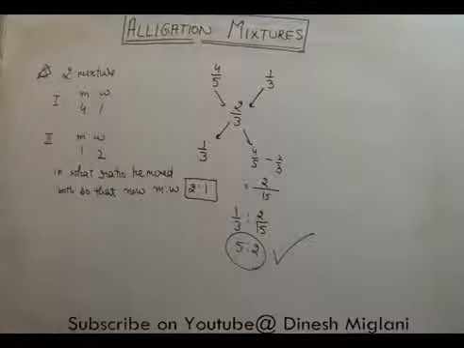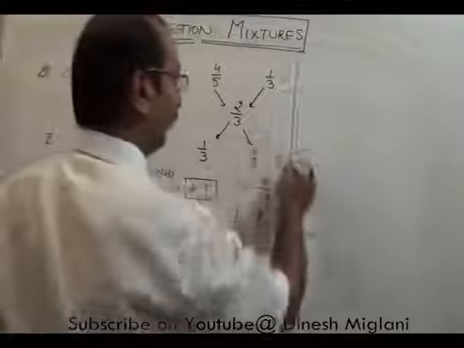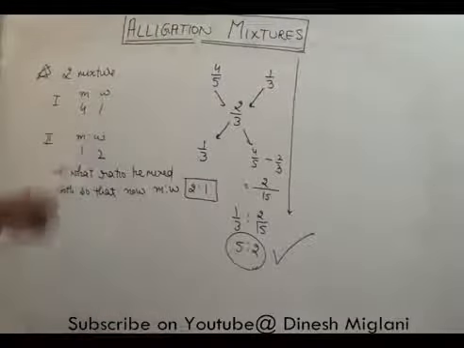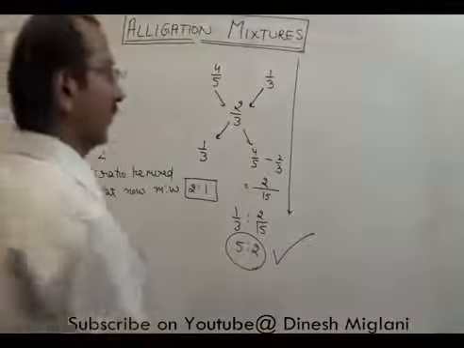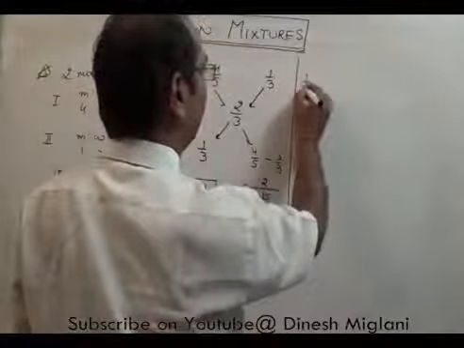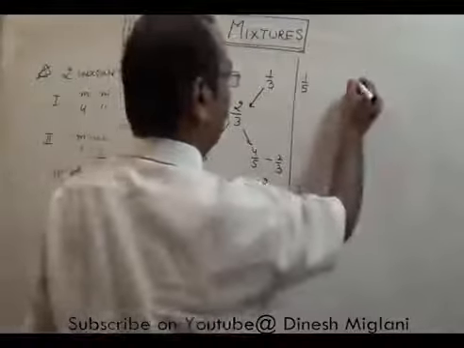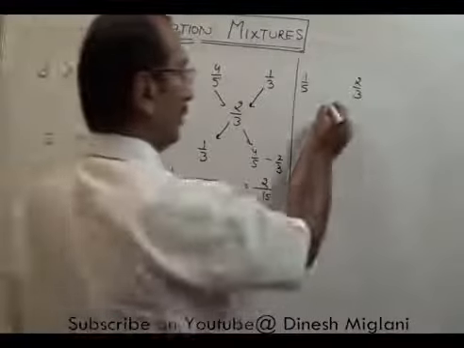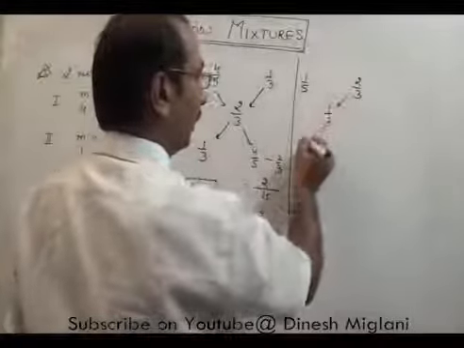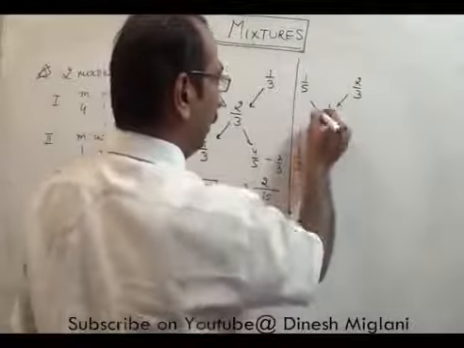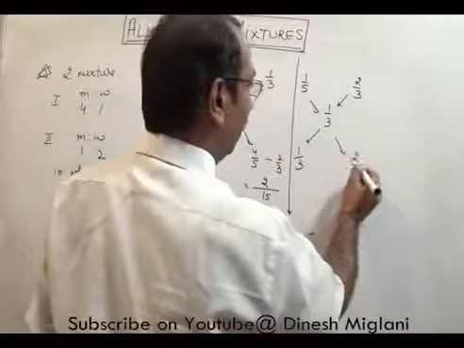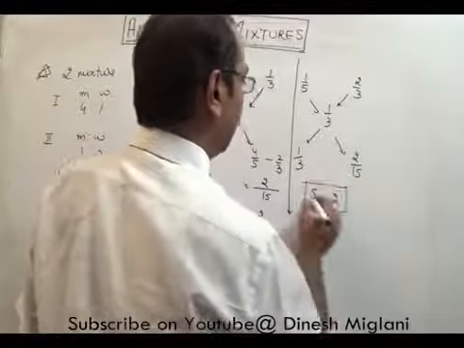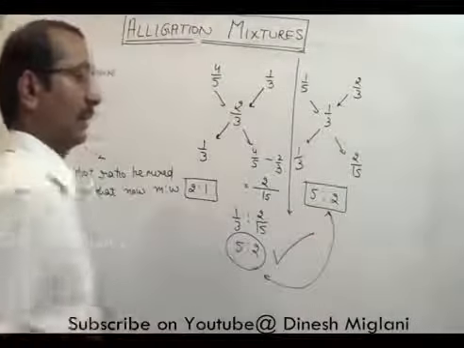The same question can also be solved if you take the fraction of water. For example, here milk to water is 4:1, so I can also take the fraction of water, that is 1/5. Similarly here 2/3, and in the mixture the fraction of the water is 1/3. Now if I subtract here, I get 1/3, and here I get 2/15, so finally our ratio is 5:2. That is the ratio of the mixing. Our answer is the same.